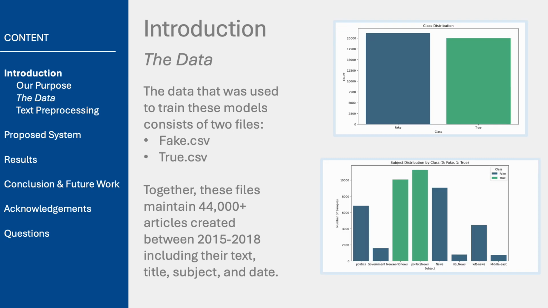The data for this research originated from two separate CSV files, which were meticulously labeled and then combined into a single working dataset. This dataset contained over 44,000 articles, each enriched with key metadata including the text body, title, subject, and publication date. Notably, these articles were written between 2015 and 2018, a period of intense political activity in the United States marked by a highly controversial presidential election. This period was characterized by heightened political unrest, which not only amplified societal divisions, but also led to a significant surge in the spread of misinformation.